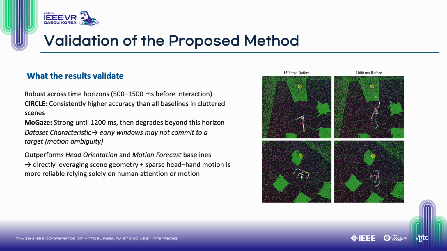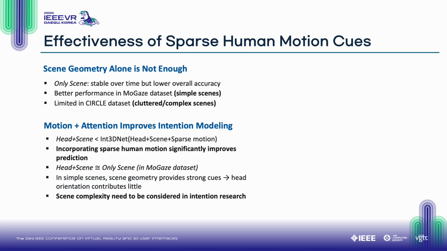This is mainly due to dataset characteristics. In MoGaze, the motion often has not fully committed to a specific target in early time windows, so the intention is inherently ambiguous. As you can see in the image on the right, even 1500 milliseconds before an interaction, the motion often does not commit to a target.